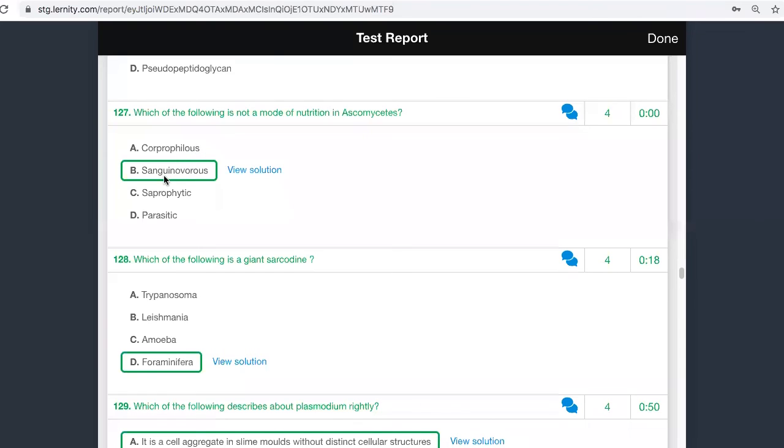When I'm using the word sanguinovorous, it means it will thrive on blood. The word sanguino indicates blood. There are some leeches, lice kind of organisms which live on blood. So those are called sanguinovorous organisms. Sanguinovorous is thriving on blood.